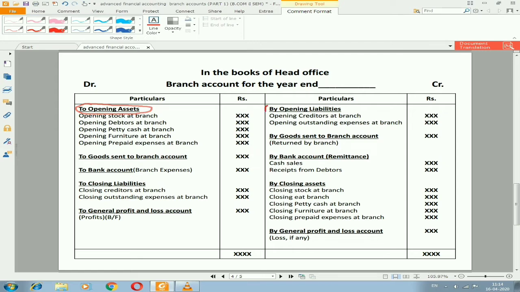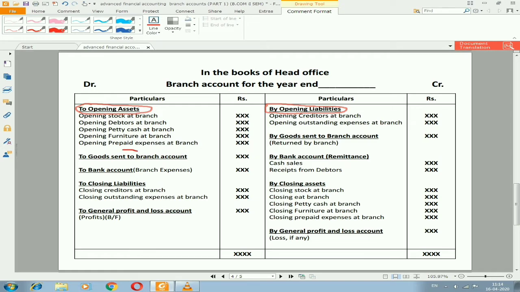So under opening balances of assets, we have stock at branch, debtors at branch, petty cash at branch, furniture at branch, prepaid expenses at branch. Any other assets' opening balances can be considered here. As well as in the closing liability side, we have creditors as well as outstanding expenses at the branch. So these two are considered as opening balances.